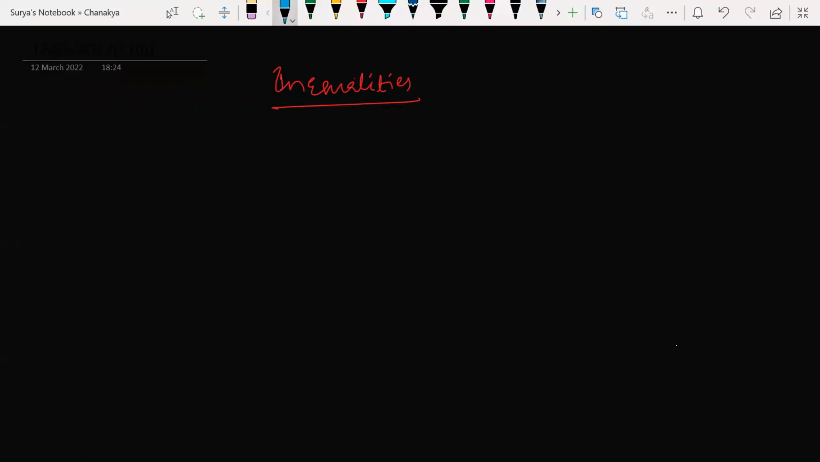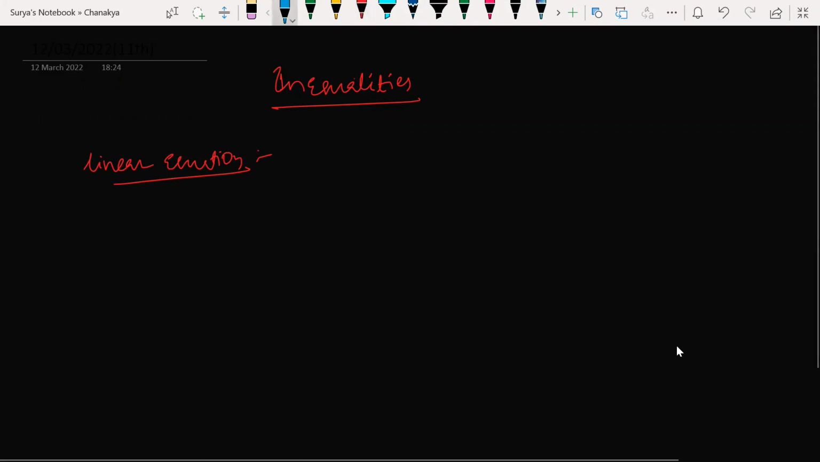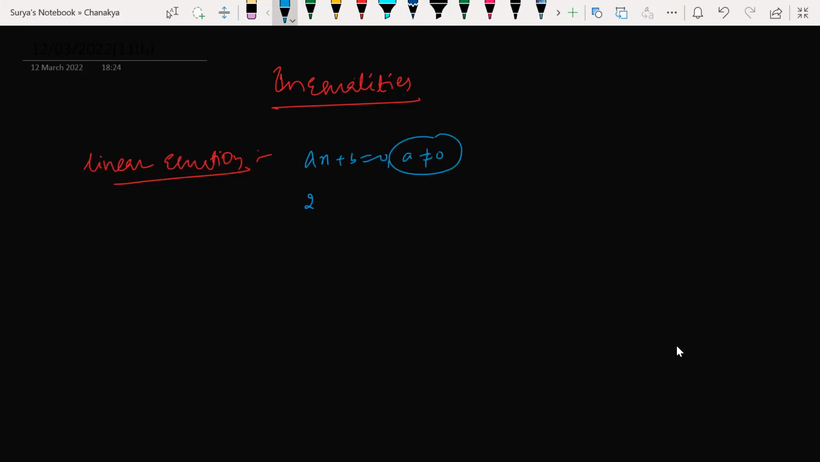Look at this. Basically, linear equation, you have learned, right? Now, hope you all see the screen. So a linear equation is any equation in the form ax plus b is equal to 0, where a shouldn't be equal to 0, and a, b are real numbers. Let's say 2x plus 5 is equal to 0. This is a linear equation. Linear is nothing but having degree 1.